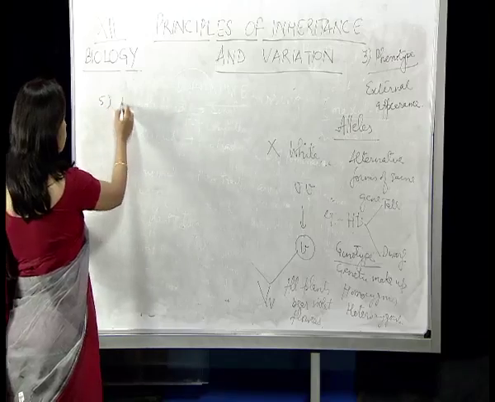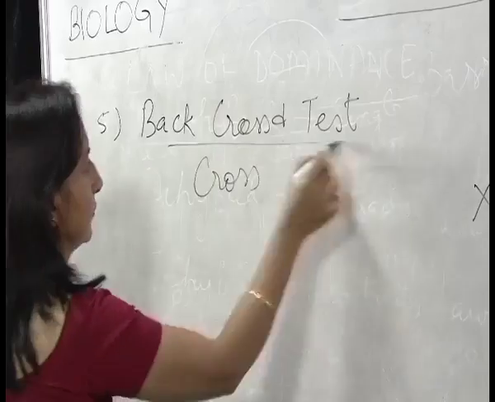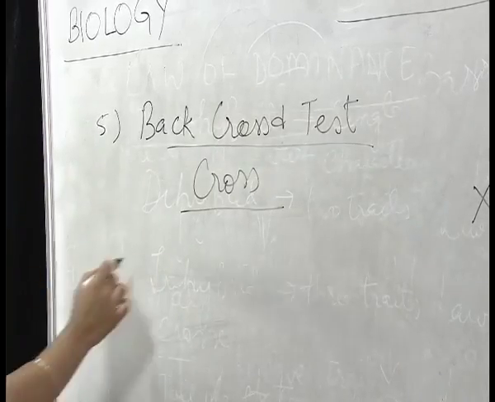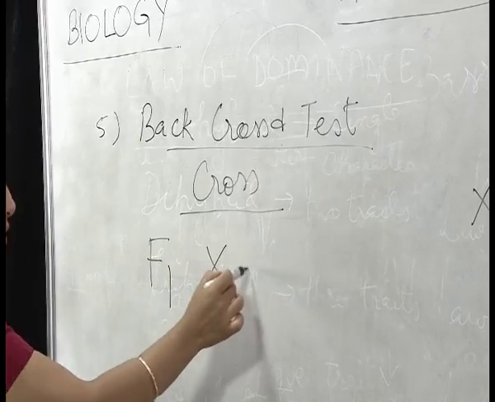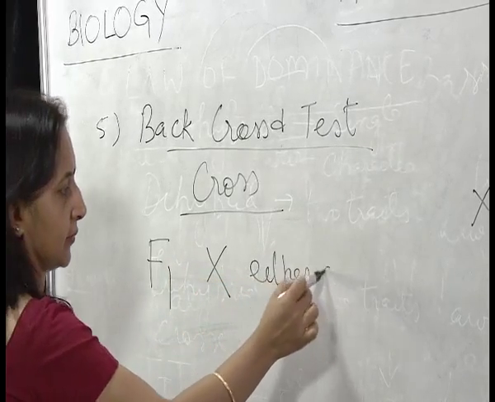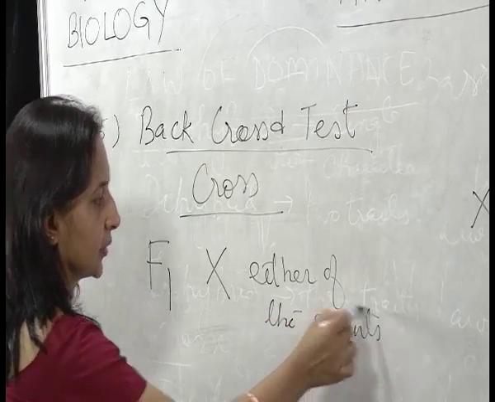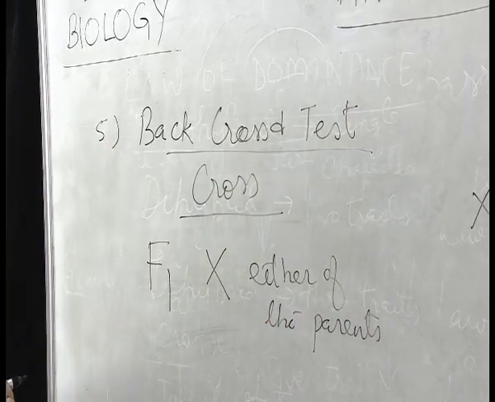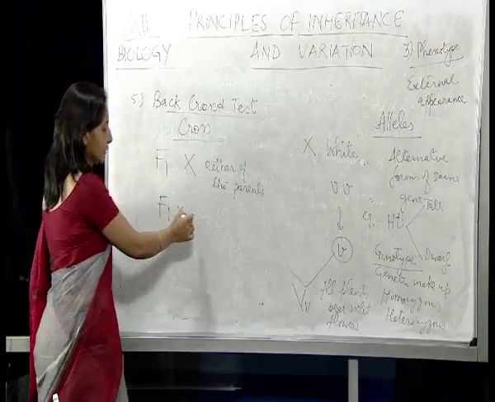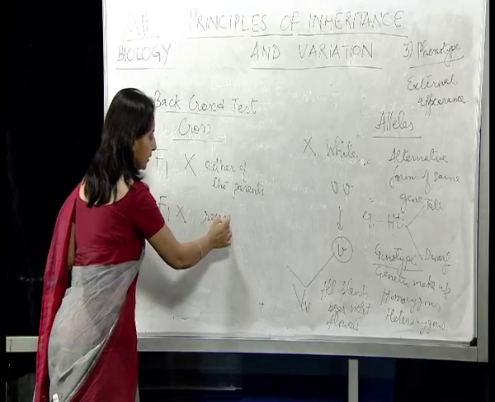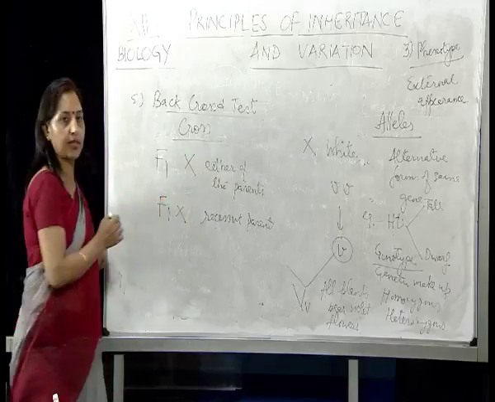Next terminology is back cross and test cross. If we have F1 hybrid, F1 stands for first generation, and we cross it with either of the parents, this is known as back cross. If the first generation is crossed specifically with the recessive parent, it is known as test cross.